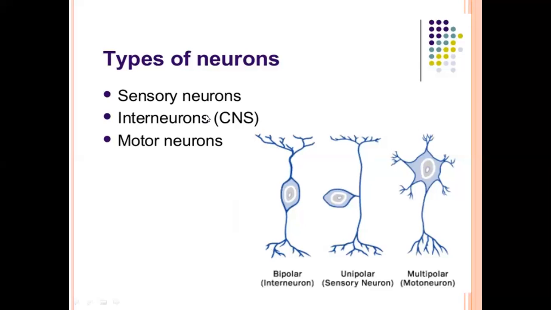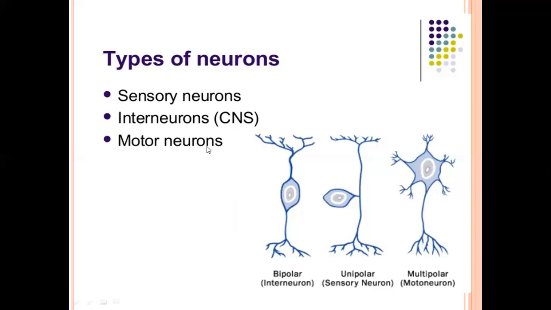Now what is the function of the interneuron? Interneurons receive information from sensory neurons, interpret them, and stimulate motor neurons. Is it clear? This is here in between the sensory neurons and motor neurons. So what is the function of interneurons? It receives information from sensory neurons, interprets them, and then stimulates motor neurons.